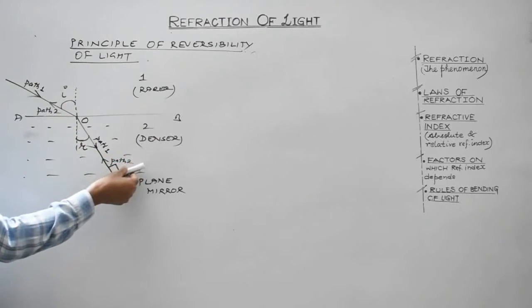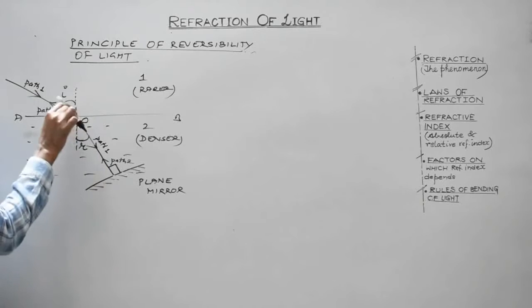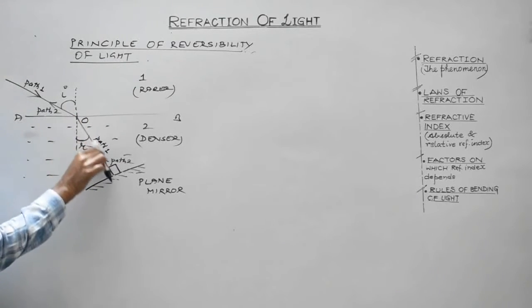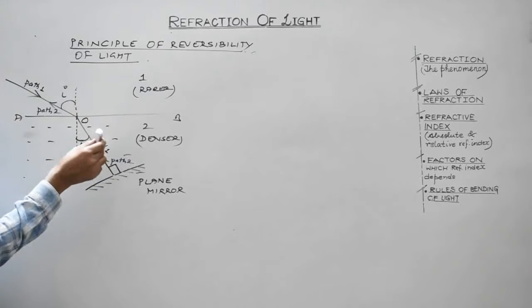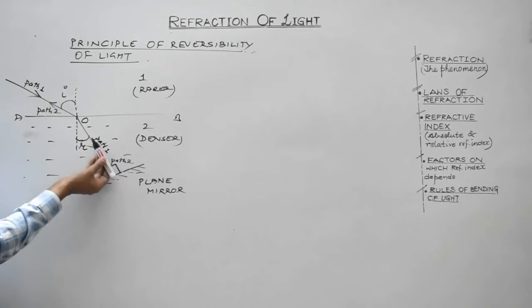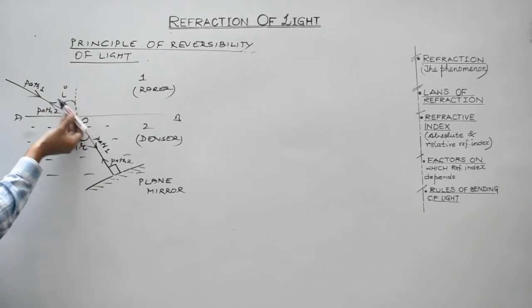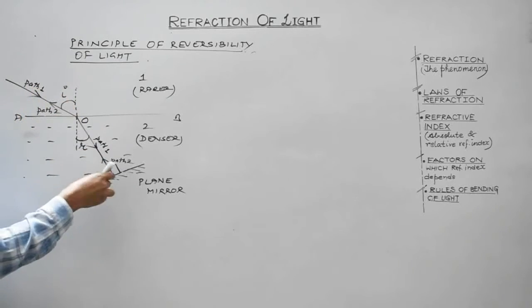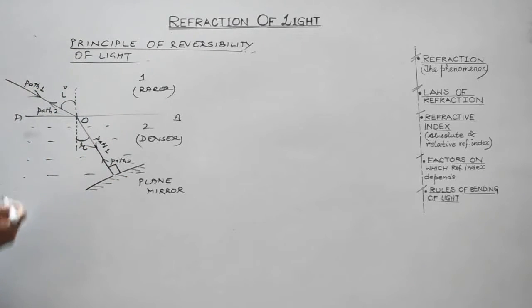Now suppose a plane mirror is placed in such a manner that this ray gets incident normally on the plane mirror. Normally on the plane mirror means angle of incidence will become 0. So the angle of reflection will also become 0. So after getting reflected, this is path 2. It will retrace its path in the opposite direction. Fine. So light is made to reverse its direction after getting reflected from this mirror.